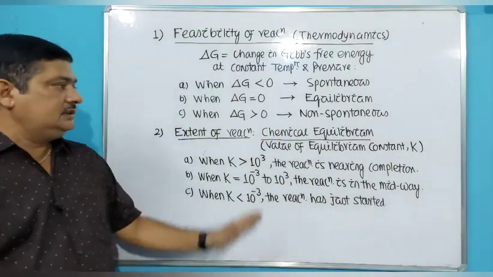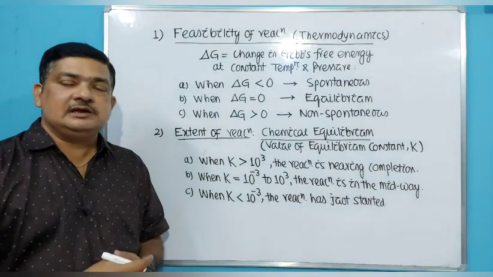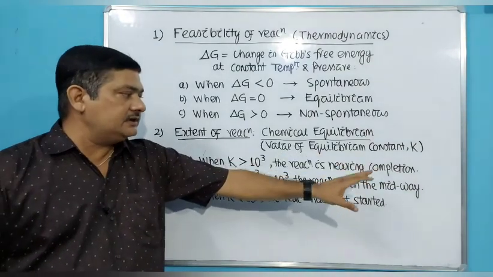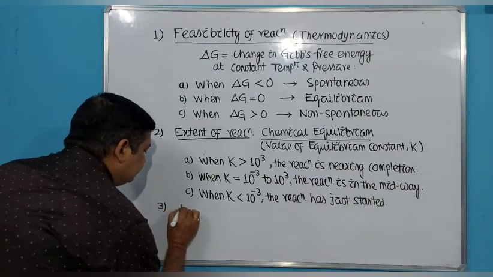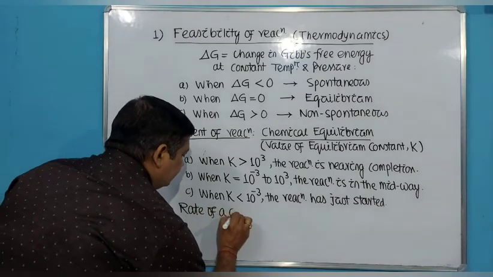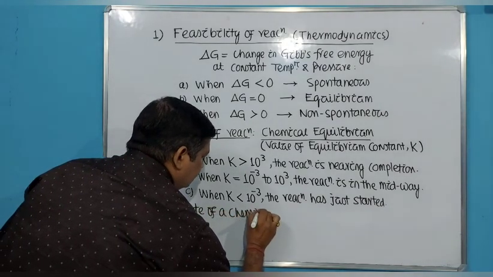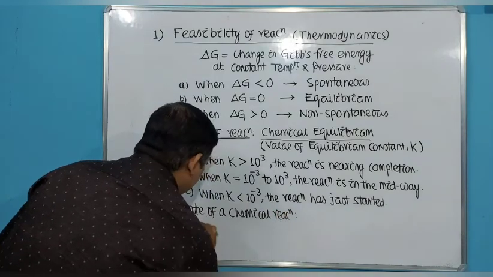So this data regarding a chemical reaction, that is how far the reaction has progressed, we can get from the value of the equilibrium constant. Then the third data which we require for a chemical reaction is the rate of a chemical reaction. So this is another important data which we require. How to find it out?